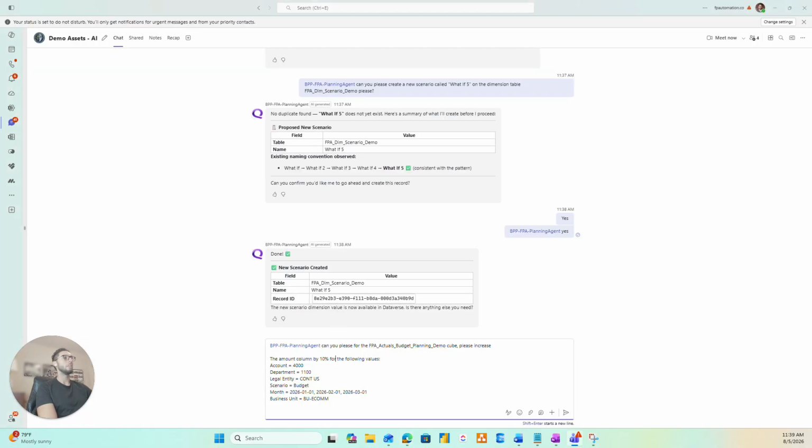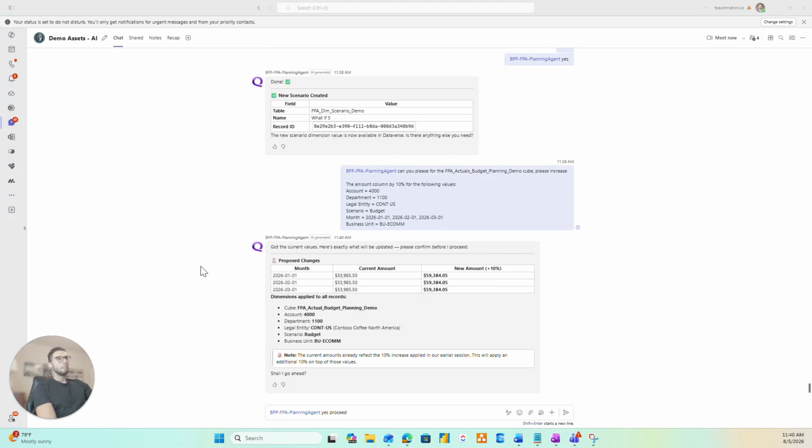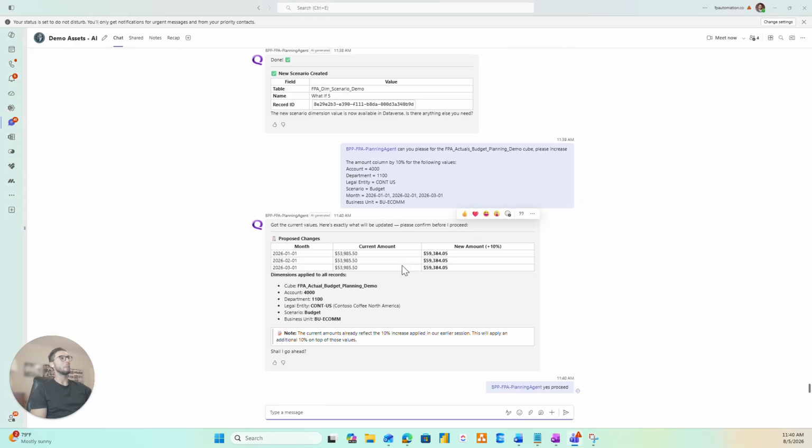What I can do with this agent is go ahead and run this particular protocol, and it's going to trigger that. What we love about agents is you can always programmatically put these things in place as a secondary check where before the change is committed, you're going to be able to either proceed or not proceed on it. In my case, I'm going to proceed. We can see exactly what the changes are going to be. It's going to be a 10% increase across the board. And again, this can get more sophisticated from a modeling standpoint.